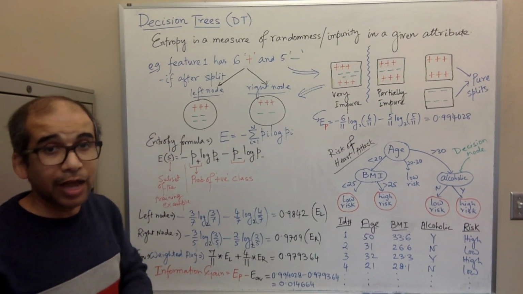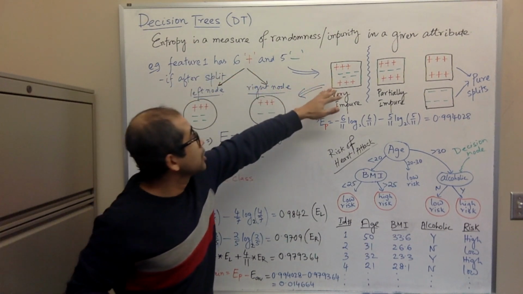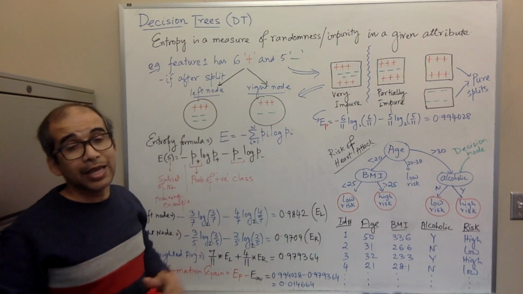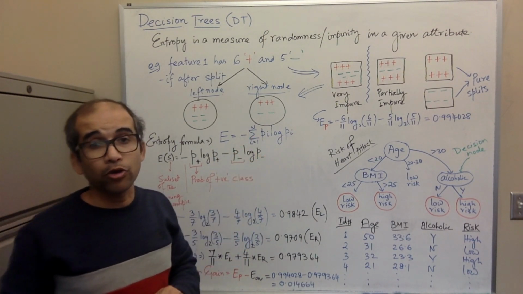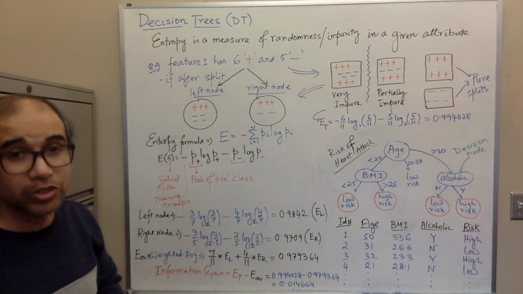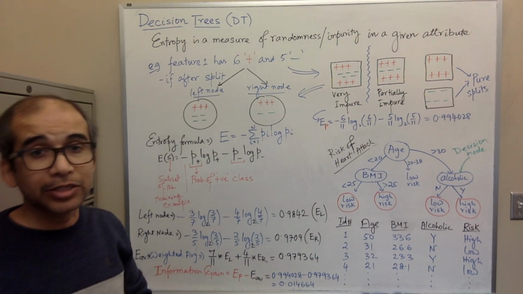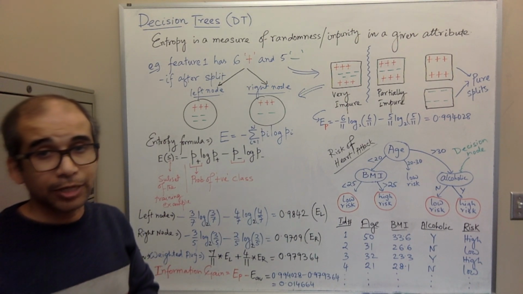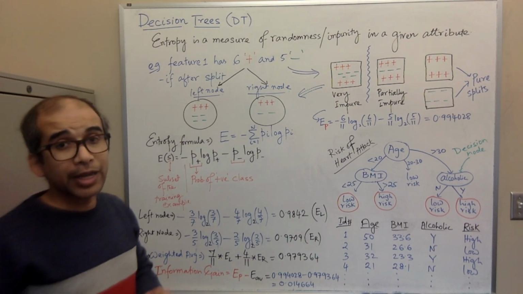So that's the objective. If feature 1 has 6 positive and 5 negative in this case, and we divide them in two parts, left and right, where the left part has 3 positive, 4 negative, and the right node has 3 positive and 2 negative, then we have to calculate the entropy using Claude Shannon's famous entropy formula, where E equals minus the sum of the probability of different samples times the log of the probability. So multiplication of probability and the log of its probability for all the samples, i from 1 to n, and put a negative sign before that.